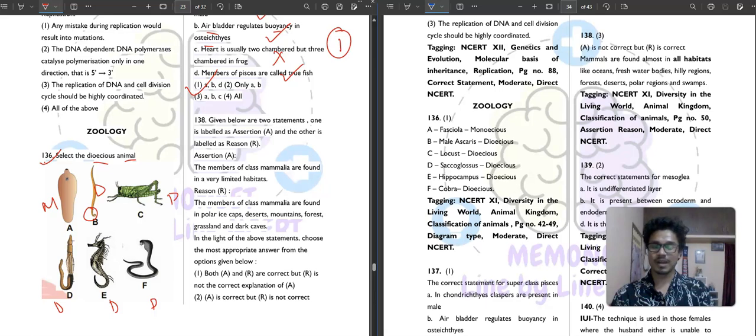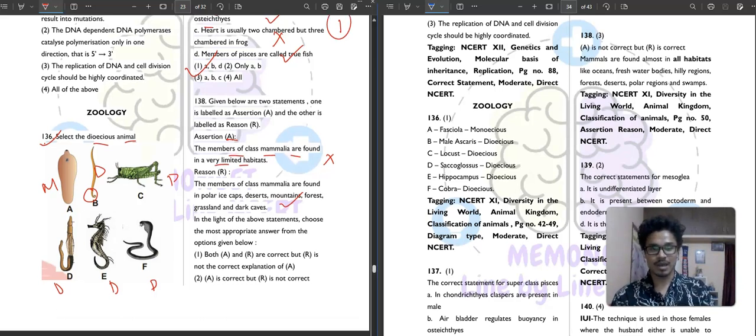Then question number 138. Assertion is given that the members of class Mammalia are found in very limited habitats. Is it correct? The members are found in almost all habitats. So it is not correct. You can see Mammalia in every habitat. And reason is given: the members of class Mammalia are found in polar ice caves, desert, mountain, forest, grassland and dark caves. It is correct. The first statement, the assertion, is itself contrasting the reason.